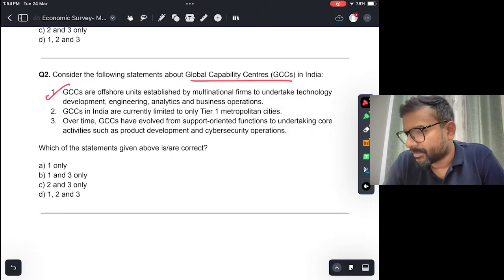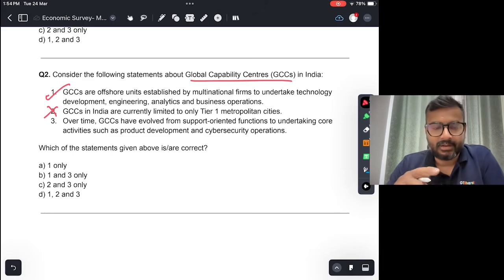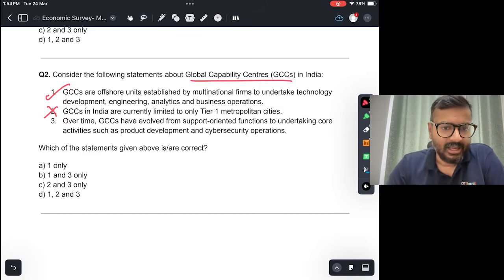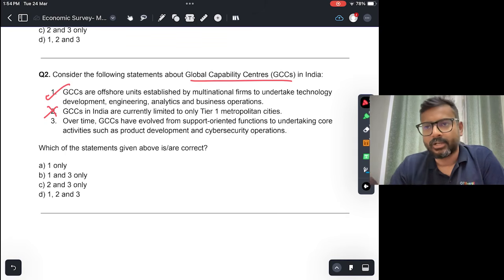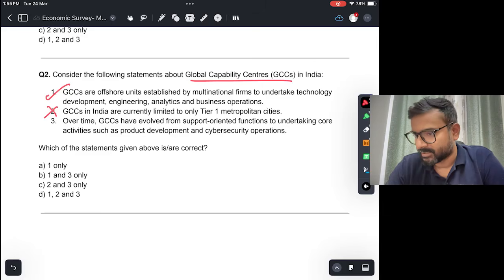GCCs in India are currently limited to only tier 1 metropolitan cities. This is incorrect, right? In fact, you'll notice a larger trend of GCCs shifting to tier 2 and tier 3 cities. And why is that happening? It is much cheaper, right? And also after COVID, a lot of technically skilled people migrated to their hometowns, and it has become easier to employ skilled labor from tier 2 and tier 3 cities, and at the same time other costs are also low. So this is incorrect. More and more GCCs are now shifting to tier 2 and tier 3 cities.